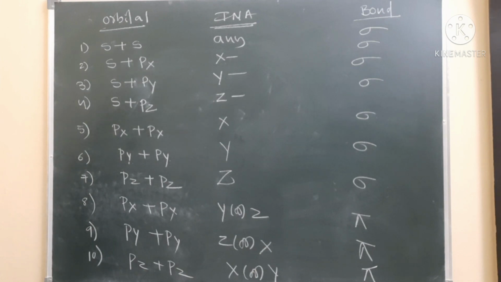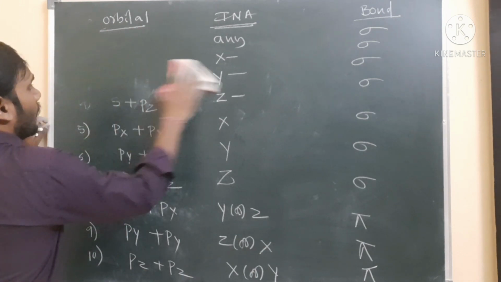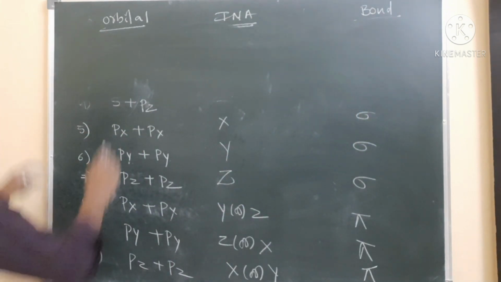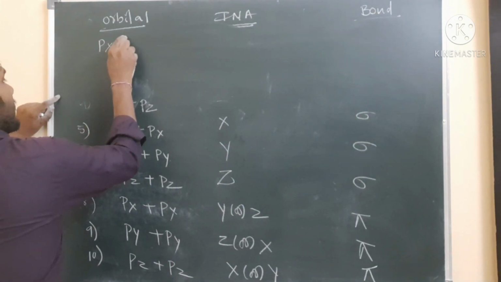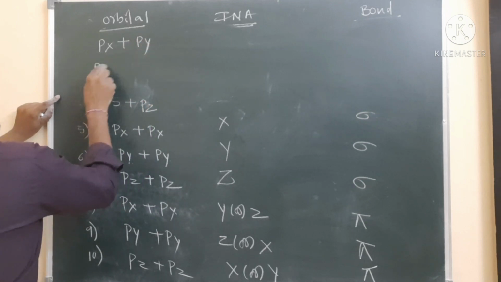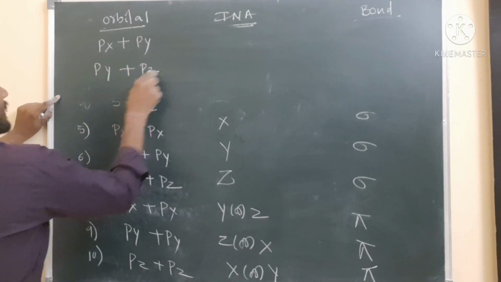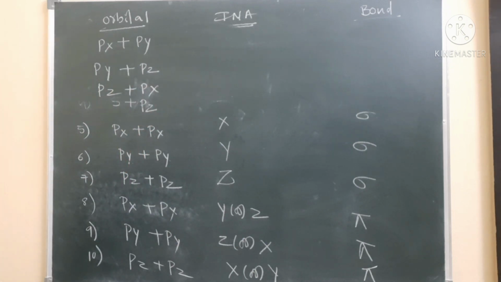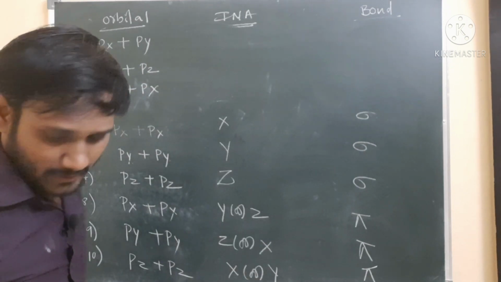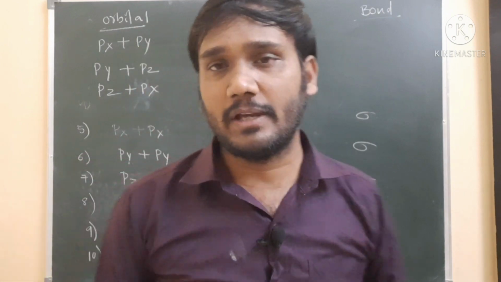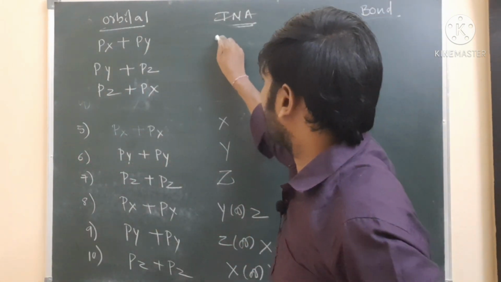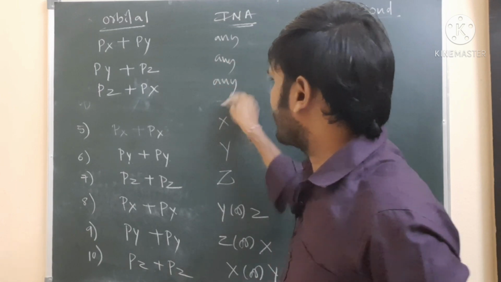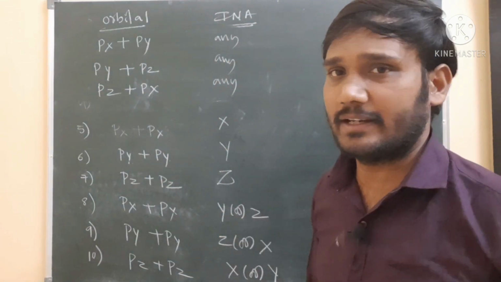Next I am taking px py, then py pz, then pz px. So three different orbital combinations: px py, py pz and pz px. Whatever axis you take, maybe the x axis, maybe the y axis, maybe the z axis,